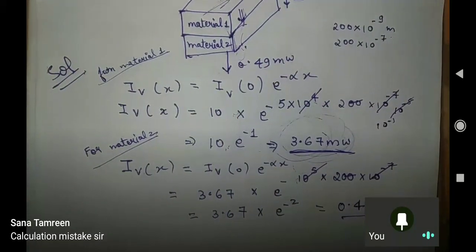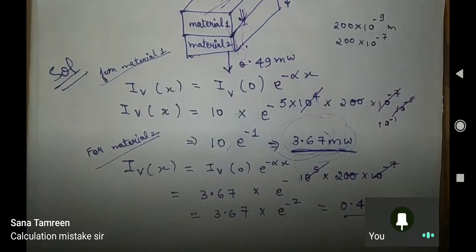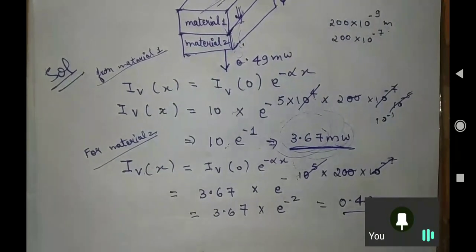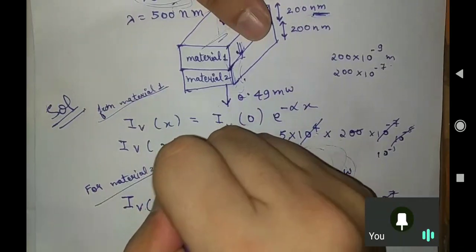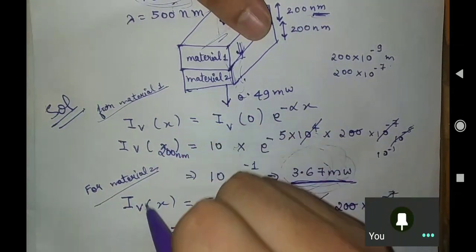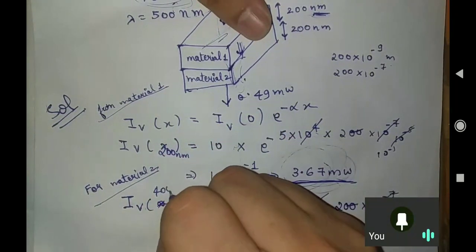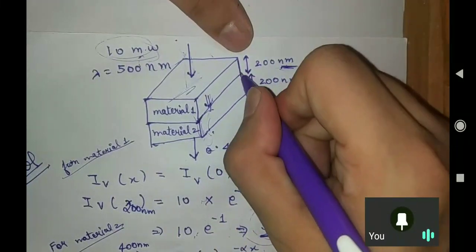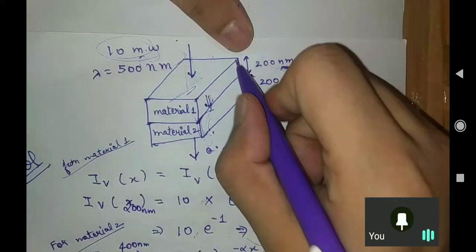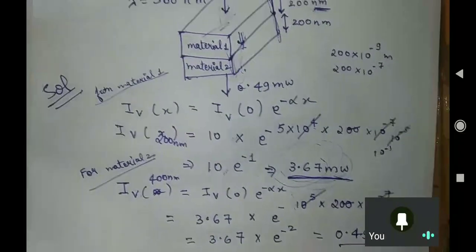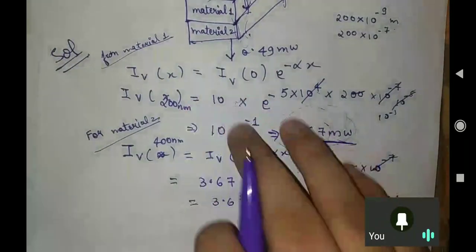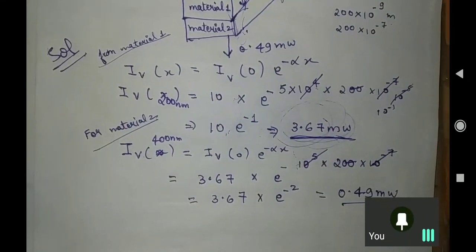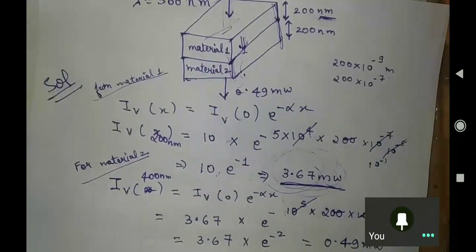Or if someone feels like it, he or she can write 200 nanometer here, and 400 nanometer here, so that no one gets confused. After traveling 200 nanometer it was this light, and after traveling 400 nanometer it was this light. So that you can understand better. I hope this question is very clear to you. Basic concept.